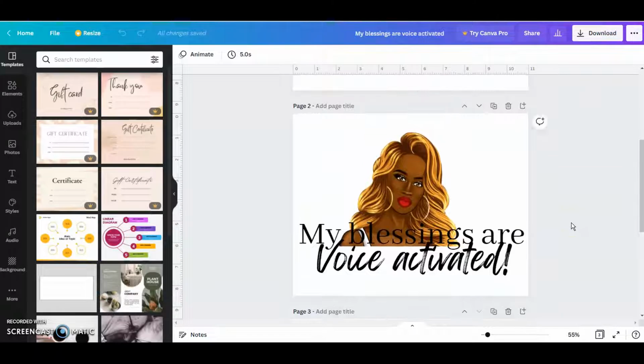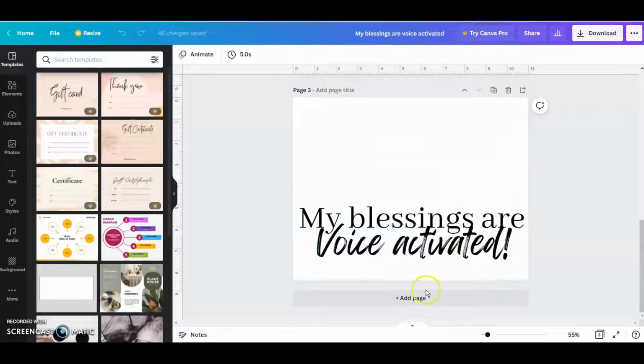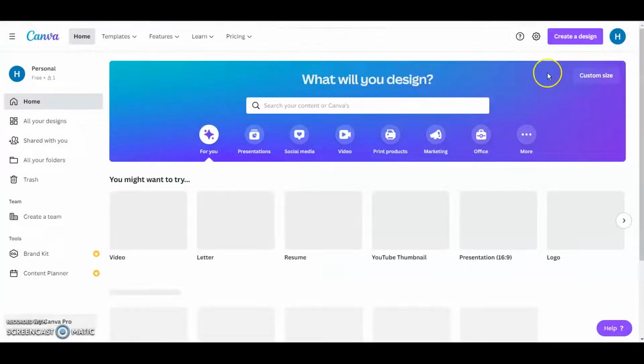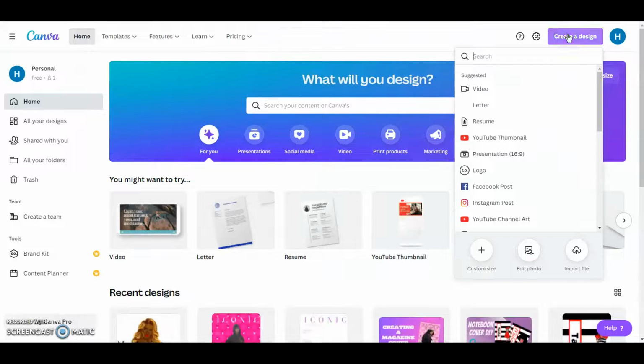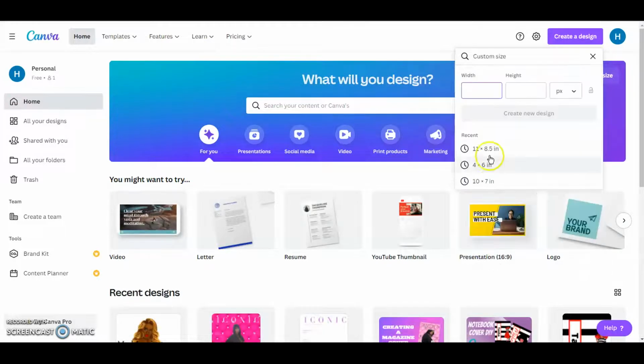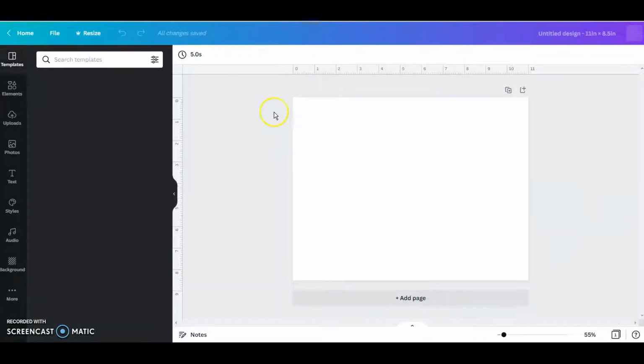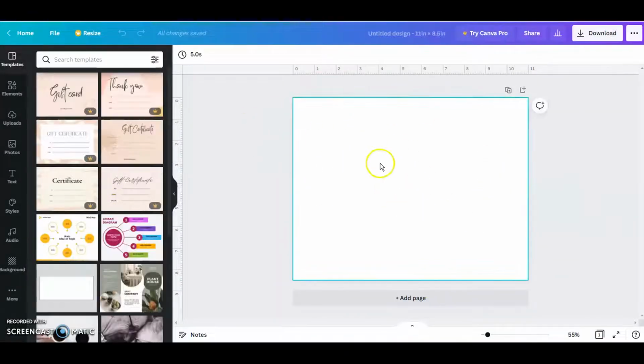if you are interested. So really, you're just going into Canva. If you've never been in Canva, you will go into the home screen of Canva and click create a design. I typically use custom sizes, and that is 11 by 8.5. That will give you the landscape paper size. So if you don't want the regular portrait size, this will give you the landscape paper size.